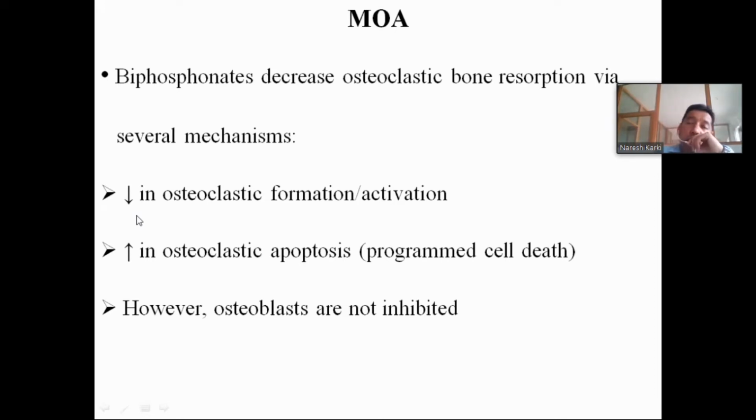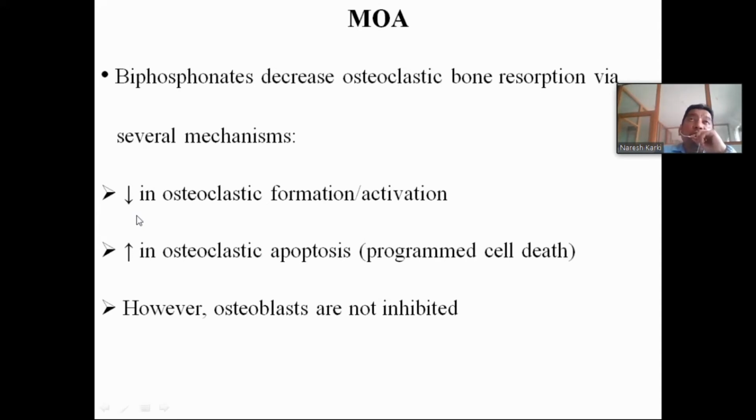And the third thing is that only the osteoclastic activity is inhibited, while the osteoblastic activity is not inhibited. So the osteoblastic bone forming cells will remain intact, whereas the osteoclast bone destroying cells will be inhibited. So this is the mechanism of the bisphosphonates. I will repeat it again: they reduce the osteoclastic activity.